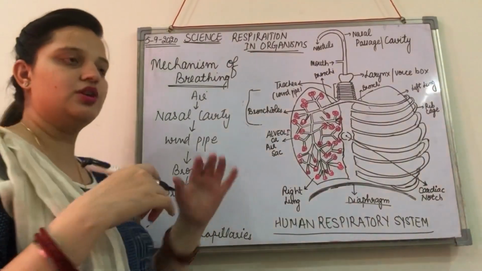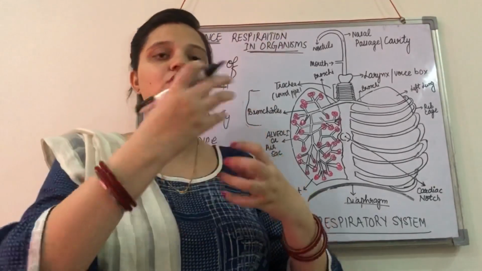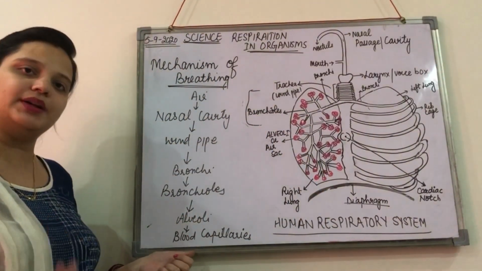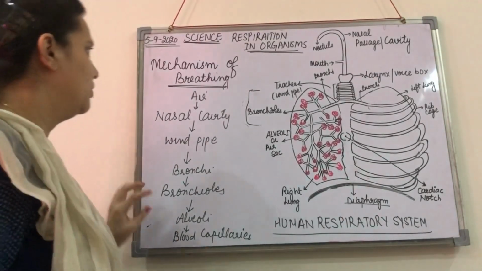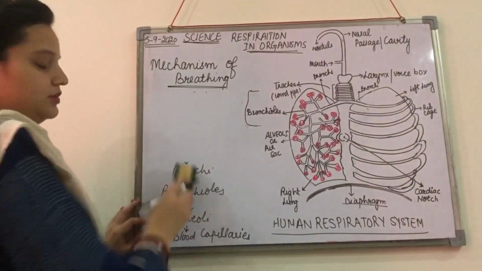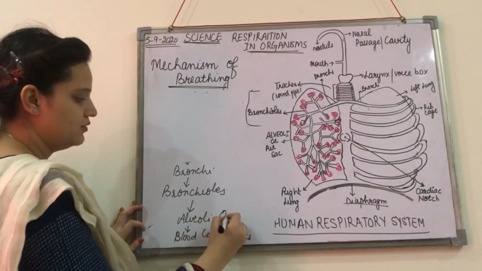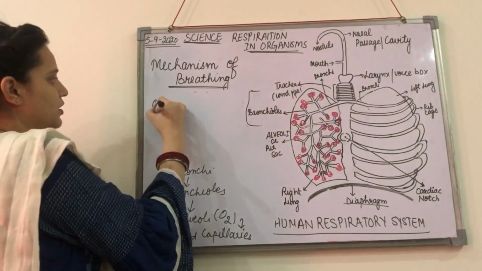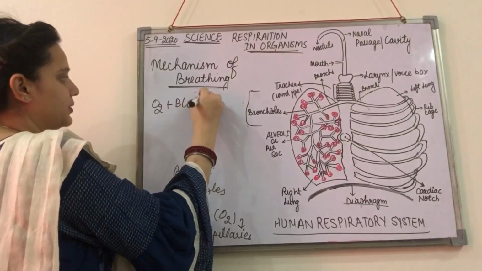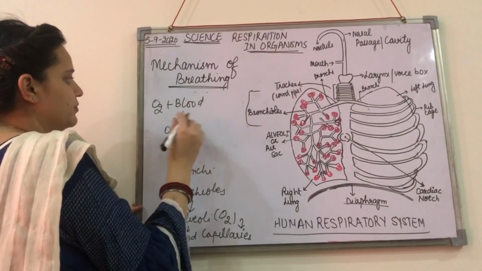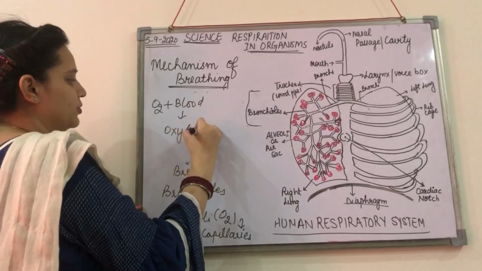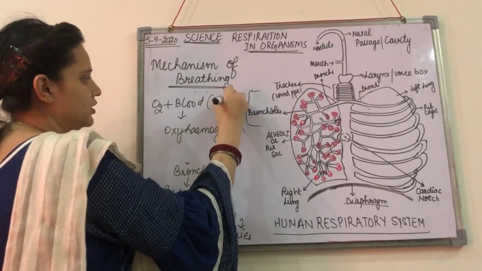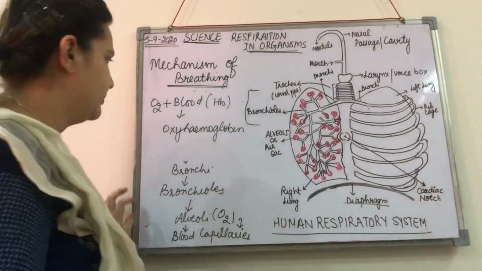Right, because alveoli are surrounded by blood capillaries, oxygen from the alveoli will be going to the blood capillaries. Now what is going to happen now, right? When this oxygen from the alveoli moves to the blood capillaries, oxygen combined with blood is going to form oxyhemoglobin, because the blood contains hemoglobin, right?